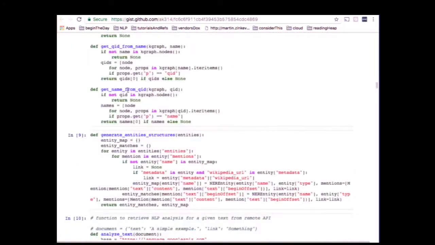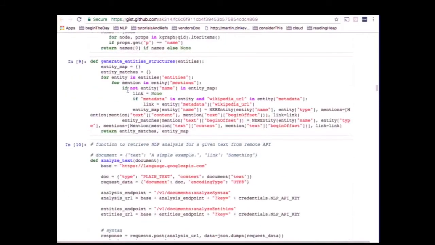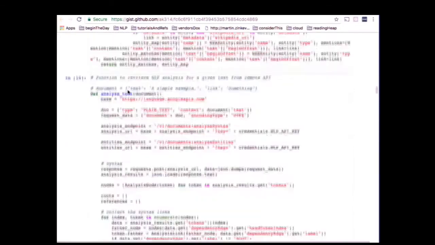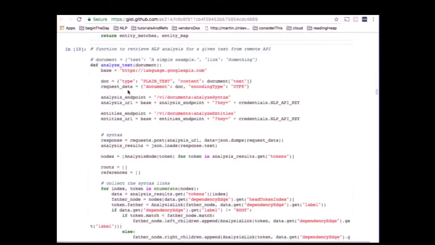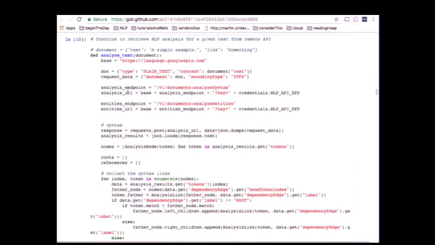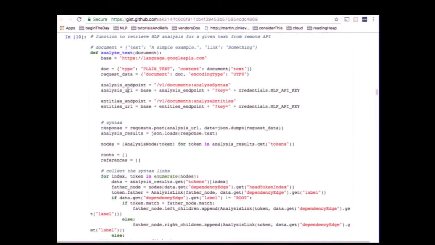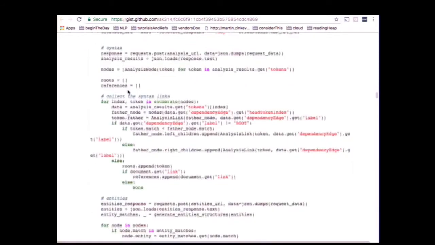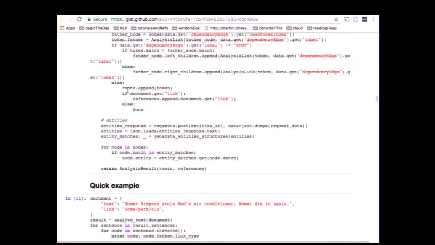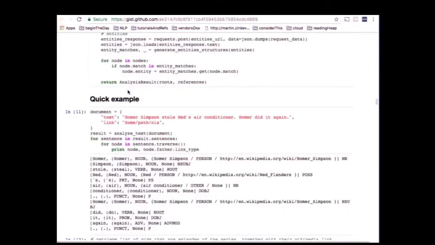These are all handler methods, and this is the main analysis function we use to call the API from Google. It's actually nothing too complicated. It's about using requests and parsing the output of the API, as you can see here. This is the kind of information that you get, in a format which is maybe a bit less graphical than what you saw before, but it's all the information you need.